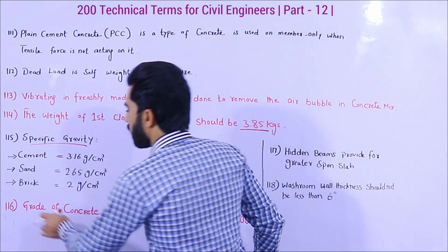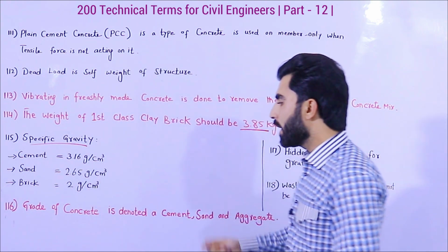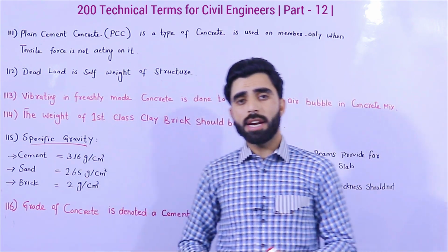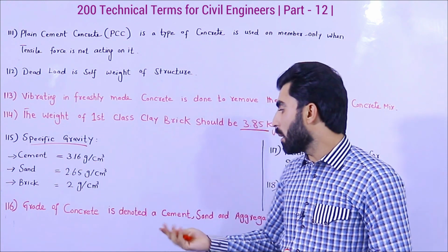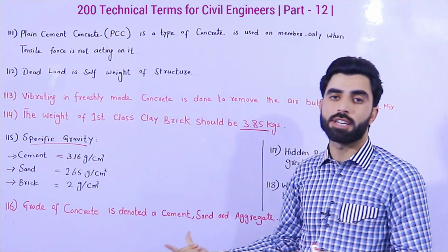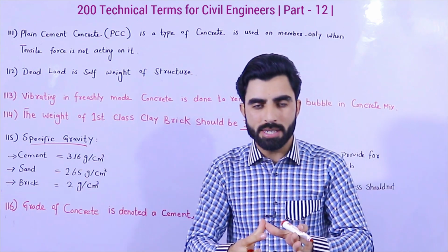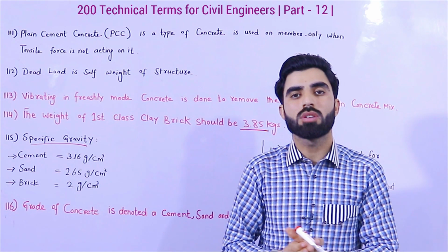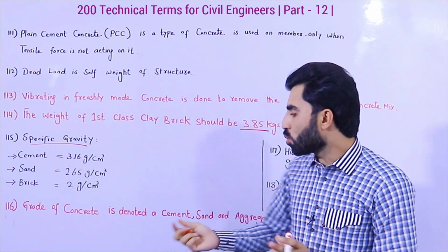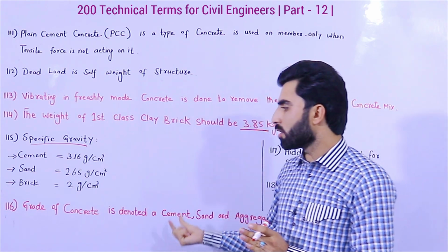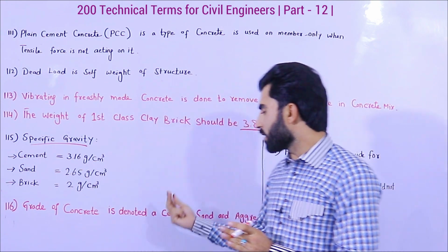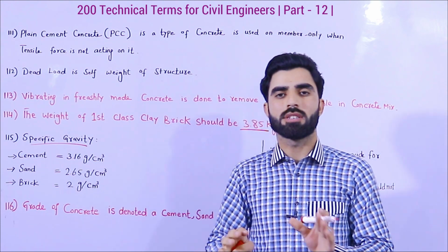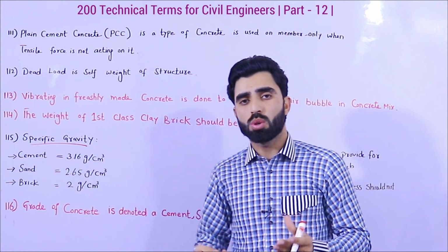The term number 116 is grade of concrete. If someone asks you what is grade of concrete, grade of concrete is denoted by cement, sand and aggregate. When we combine cement, sand and aggregate, and water, that is called... but we can't say water here, because in grade of concrete we have three things: cement, sand and aggregate, and we have different grades of concrete for different RCC structures, for different members.